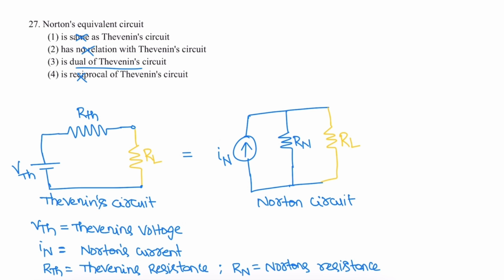In the Thevenin circuit, VTH is the Thevenin voltage, connected in series with the Thevenin resistance. In the Norton circuit, the Norton current IN is connected, and the resistance RTH equals RN; Thevenin resistance and Norton resistance are the same. Here a voltage source is in series with the resistor, and there a current source is in parallel with the resistor. So the Norton circuit and Thevenin circuit are dual to each other. The correct option is 3.